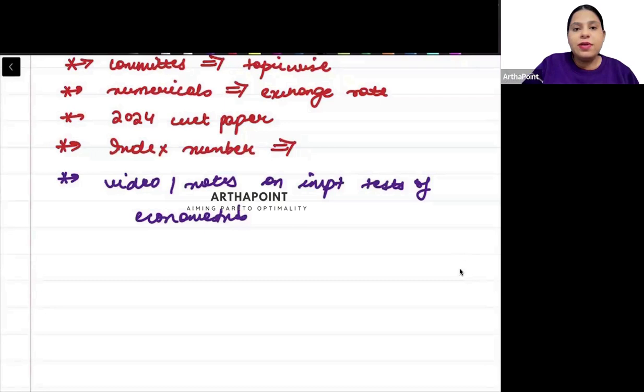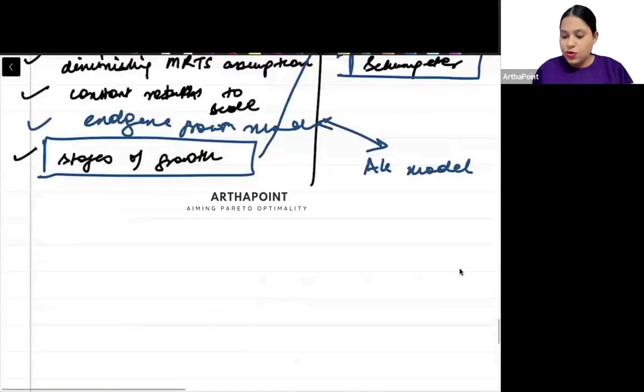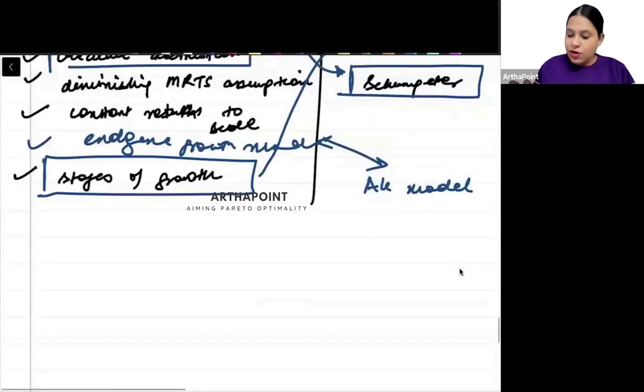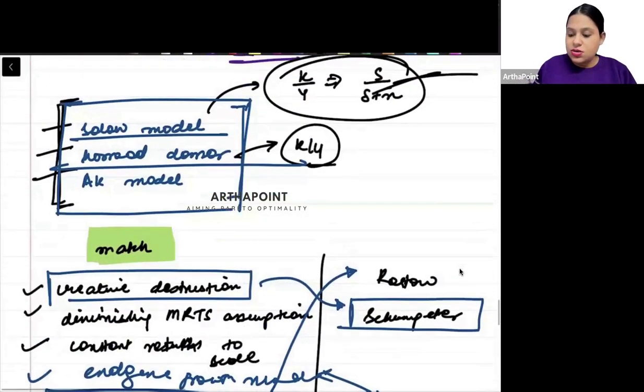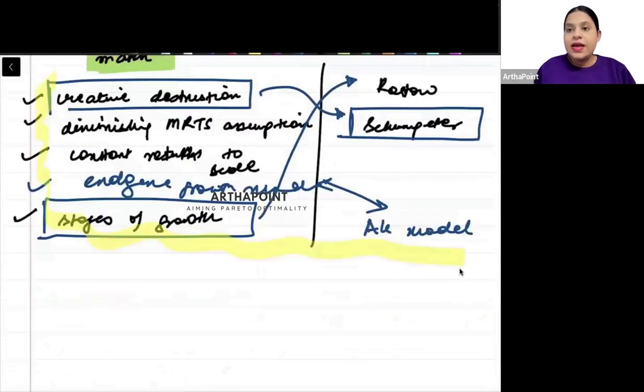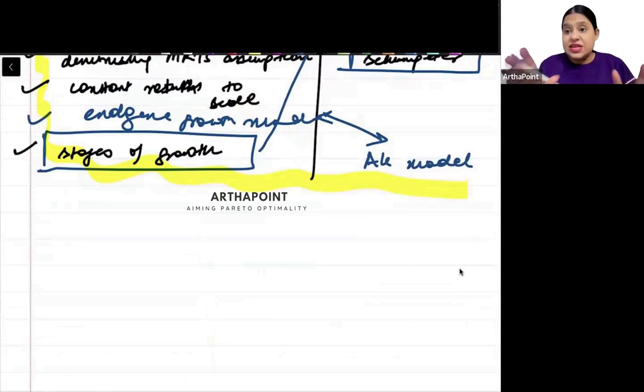Okay, from development economics, what are the important topics? So Dev Eco, as I mentioned, first of all, you have to go ahead and do these different models. Mainly, you have to focus on these two models, but then you have to know other models. Similarly, in Dev Eco, you would have seen that I have posted some videos. The aim is for you to know basic things.